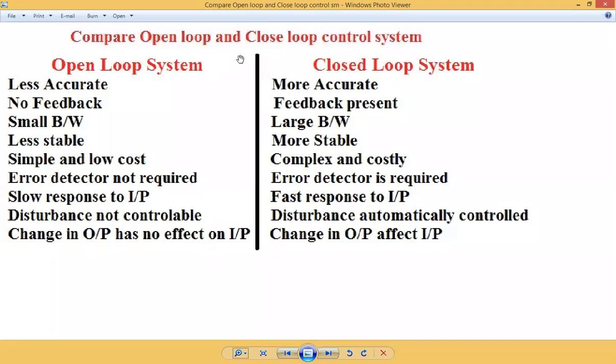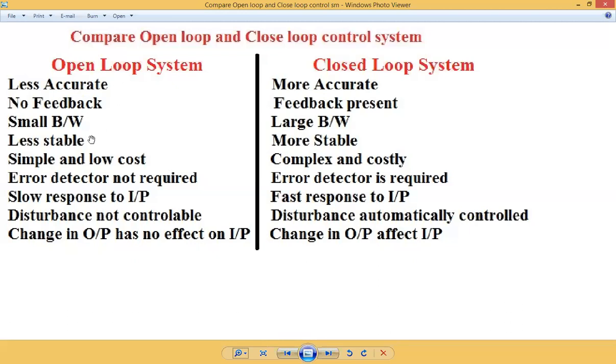So we can compare open loop and closed loop control system. Here you can see open loop control systems are less accurate because output is not achieved fully. Closed loop control systems are more accurate. Feedback is not there in open loop control system. In closed loop system, feedback is present. Open loop control system has small bandwidth. Closed loop control system has large bandwidth.